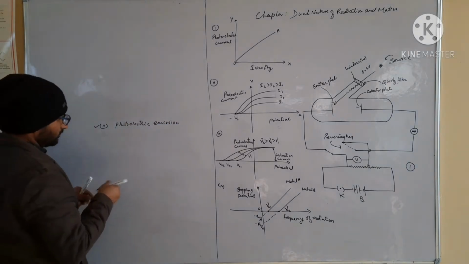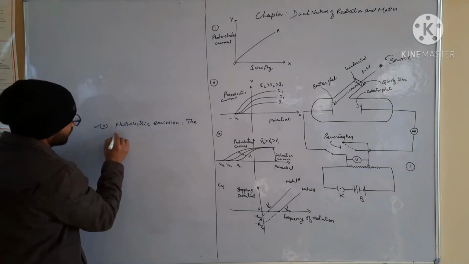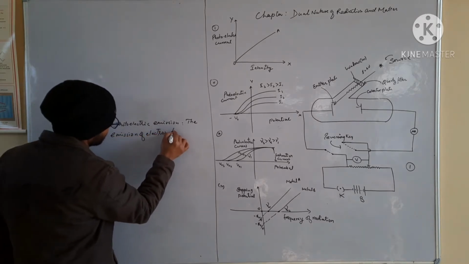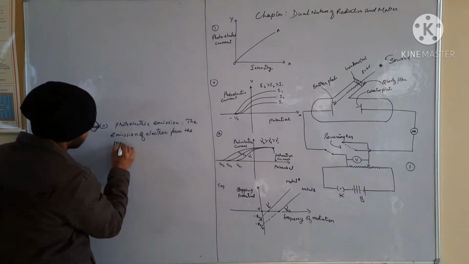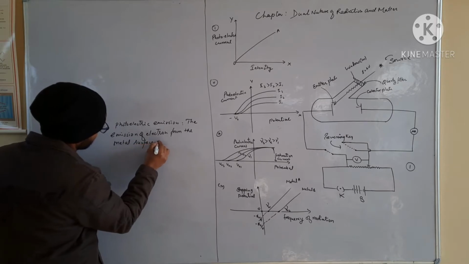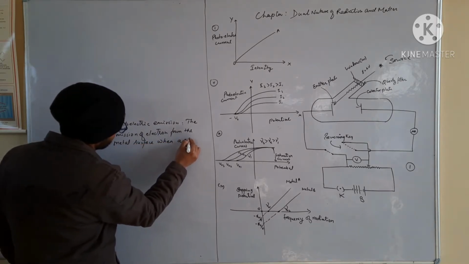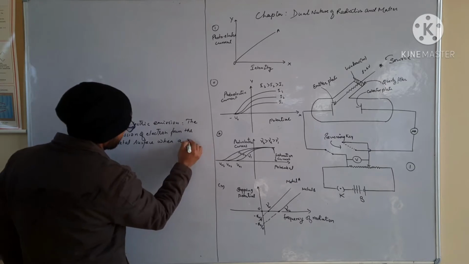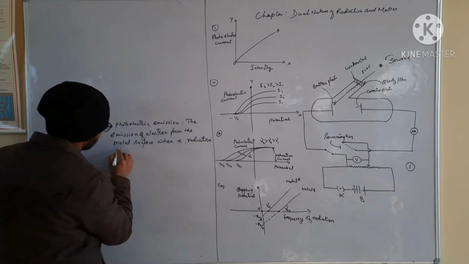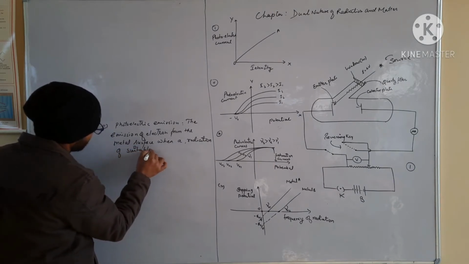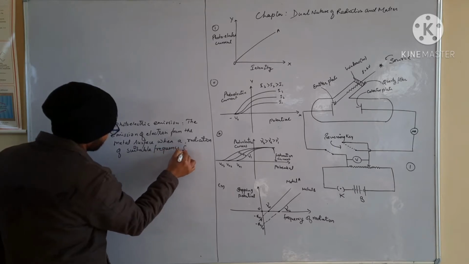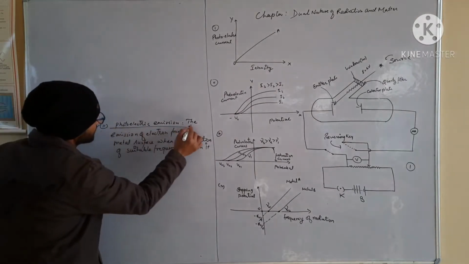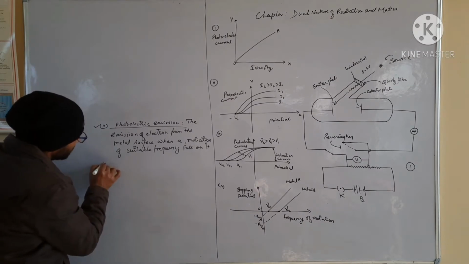So we can write: the emission of electrons from the metal surface when a radiation of suitable frequency falls on it or on them. Point clear?